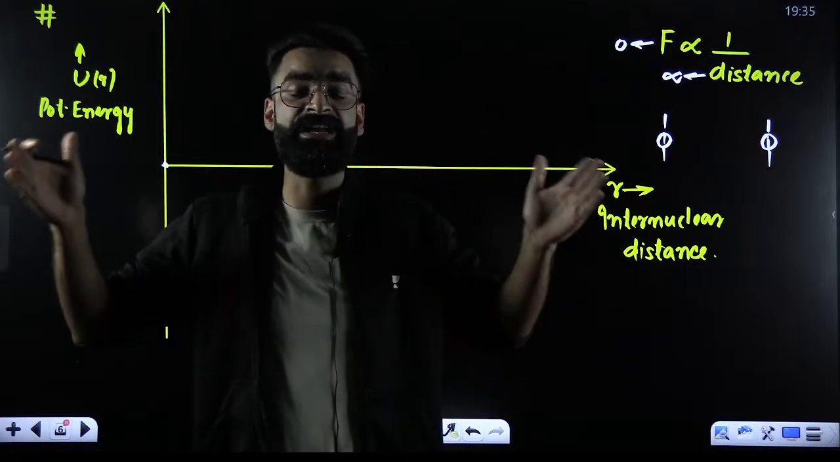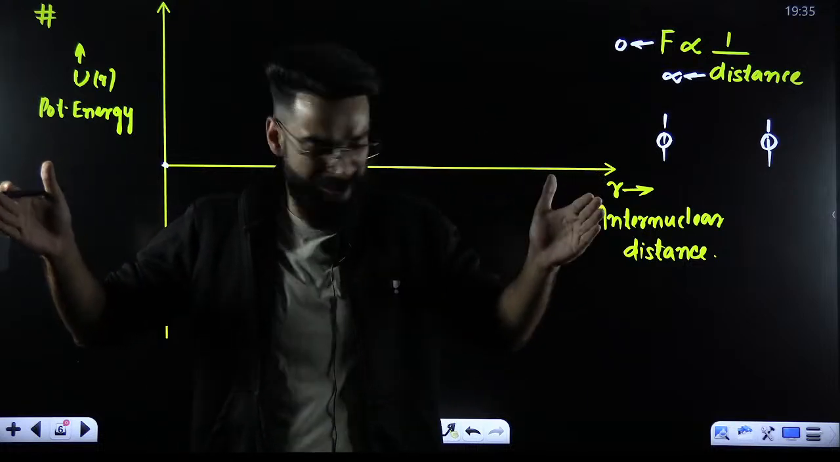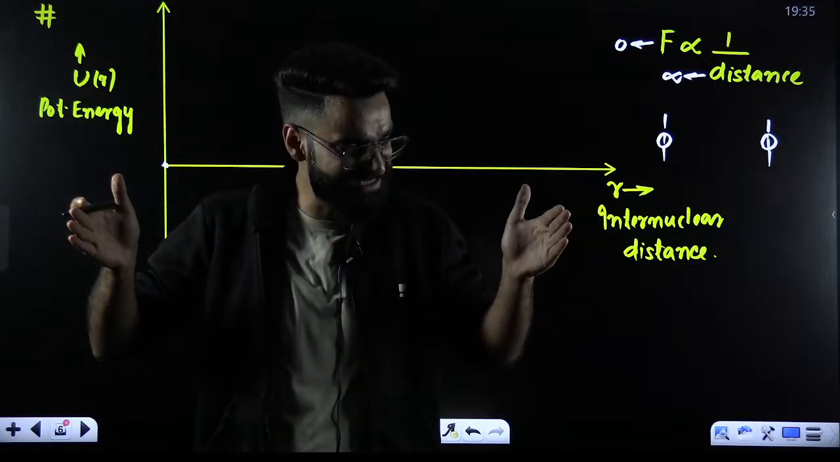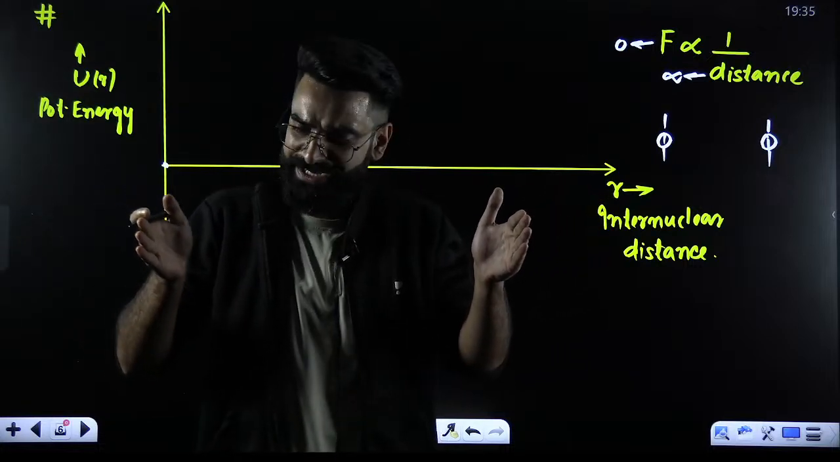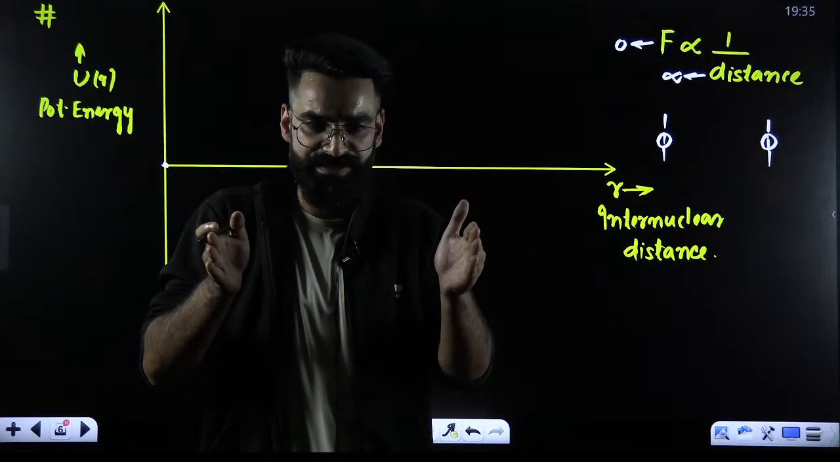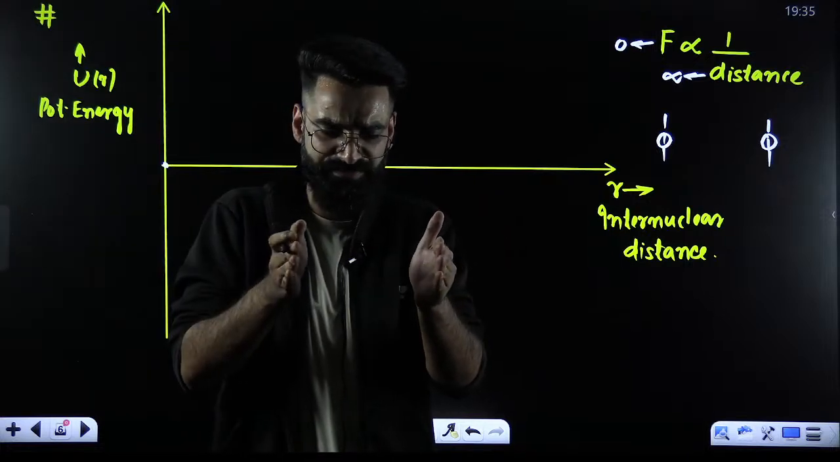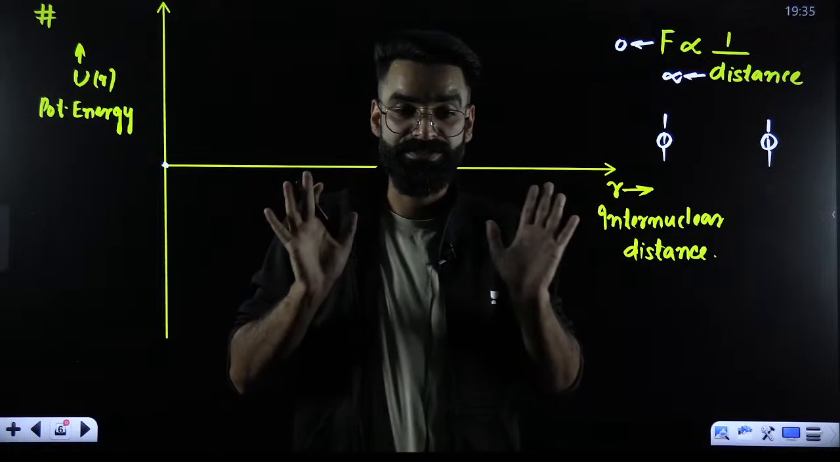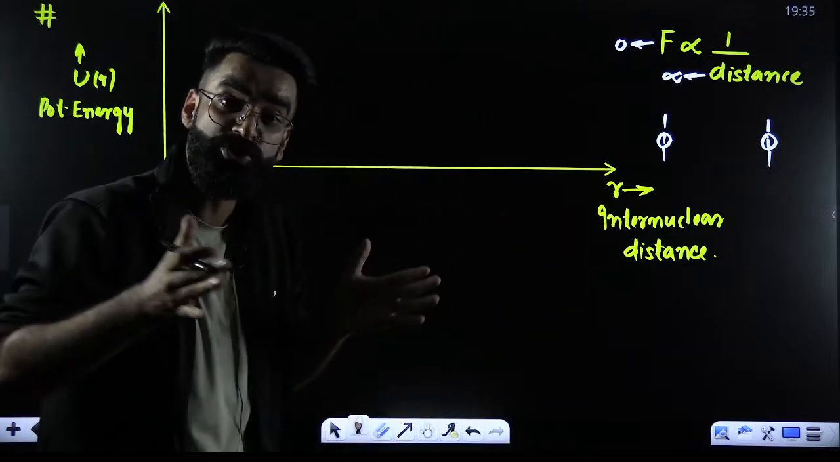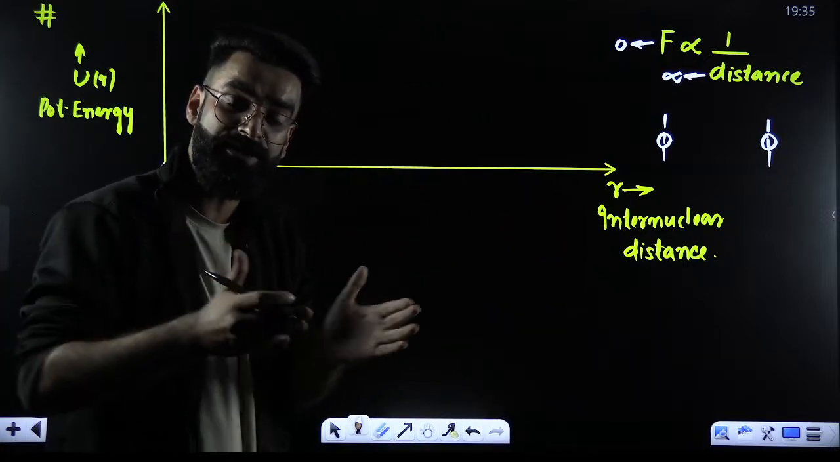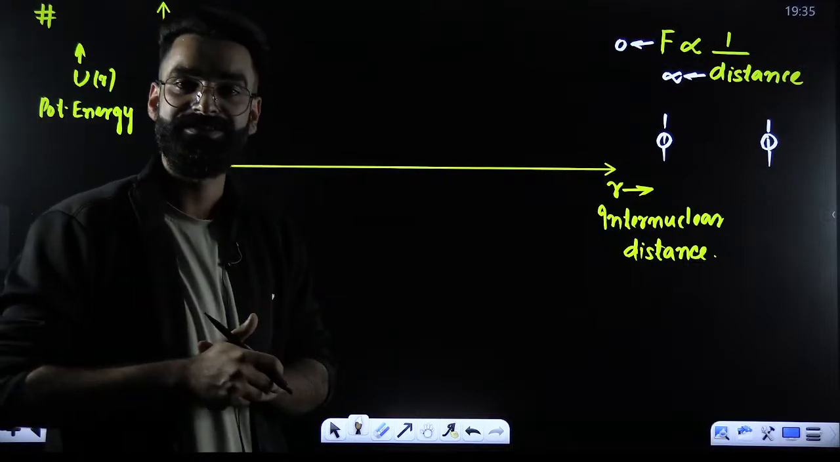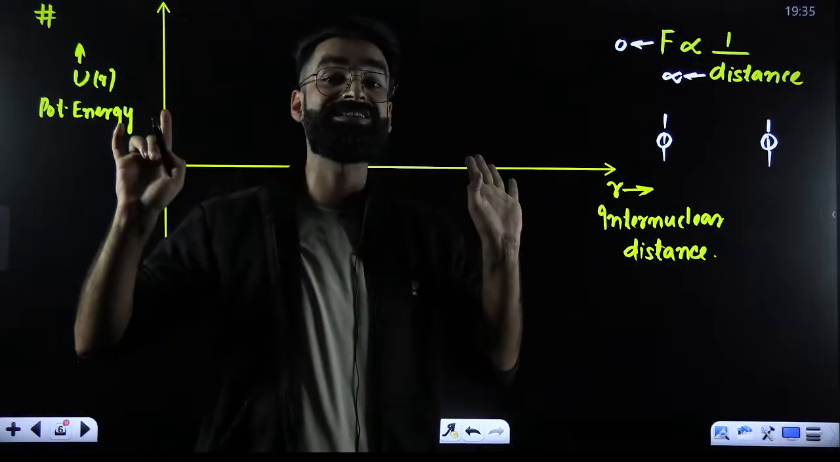Initially, the atoms were at infinite distance apart, force of attraction 0. Now these atoms are coming closer. Distance between them is decreasing, force of attraction is increasing. So as the atoms approach towards each other, the distance between them decreases, the force of attraction between them increases, and due to attractions, energy is released.